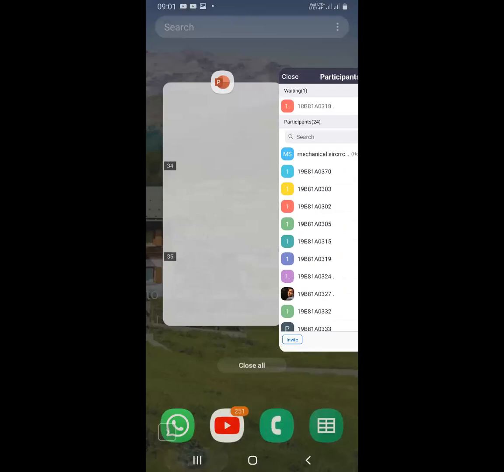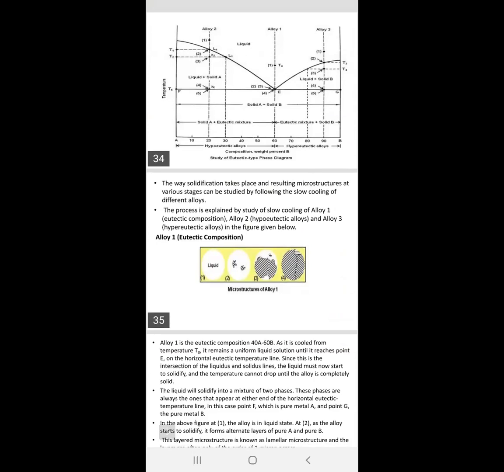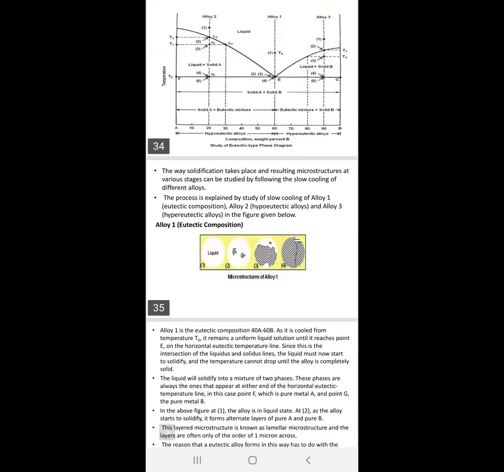Okay. Shall we start our class? See, last class, what have you discussed? Microstructures of alloys, sir. No, not that. We discussed the graphs, sir. The liquid plus solid, and solid.